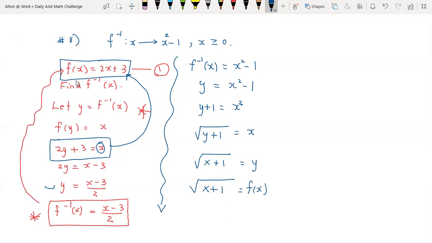And that is the function that should be our answer. f of x is the square root of x plus 1. And that answer corresponds to B. It's written like this: the function f is such that x maps onto the square root, and they did use brackets here, of x plus 1.